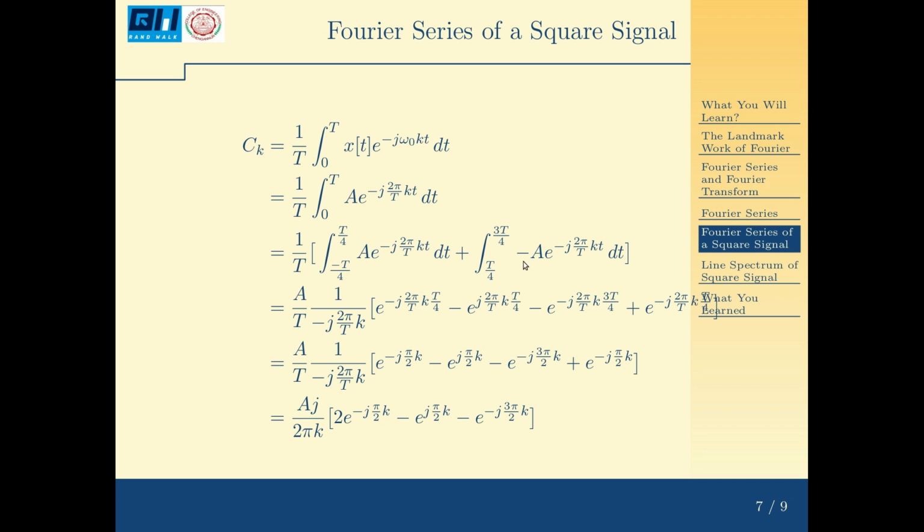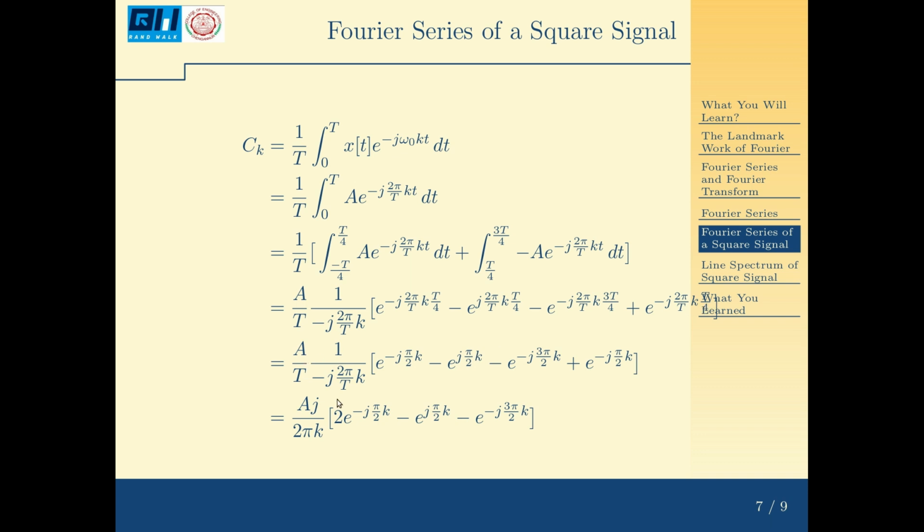Then the second one comes as minus e raised to minus j 2 pi by T into k 3T by 4, plus, with a positive sign, e raised to minus j 2 pi into k into T by 4.